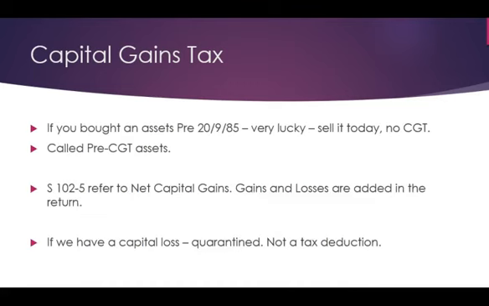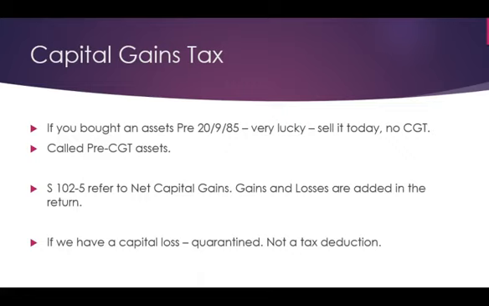Now, just to sum up a few things, if you bought an asset before 20 September 1985 and you still have it today and you sell it, you're very lucky. These assets are the best of the best. We like them. Why? If you bought the asset pre-20 September 85, you sell it today, there's no capital gains tax to pay. They're called pre-CGT assets. If I bought an asset after 20 September 85, they're called post-CGT assets. Now, pre and post-CGT assets, we like pre-CGT assets the most.